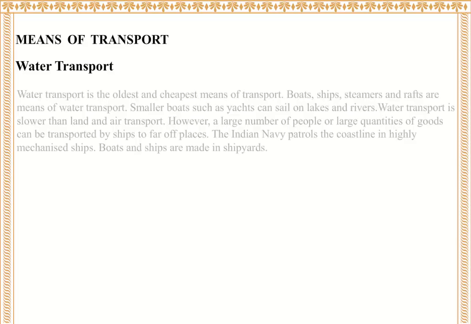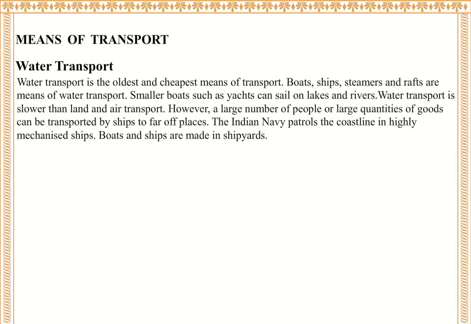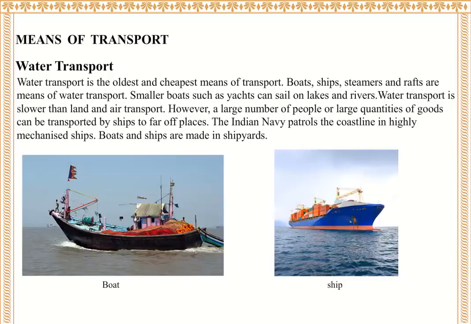Water transport. Water transport is the oldest and cheapest means of transport. Boats, ships, steamers, and rafts are means of water transport. Smaller boats such as yachts can sail on lakes and rivers. Water transport is slower than land and air transport. However, a large number of people or large quantity of goods can be transported by ships to far-off places.